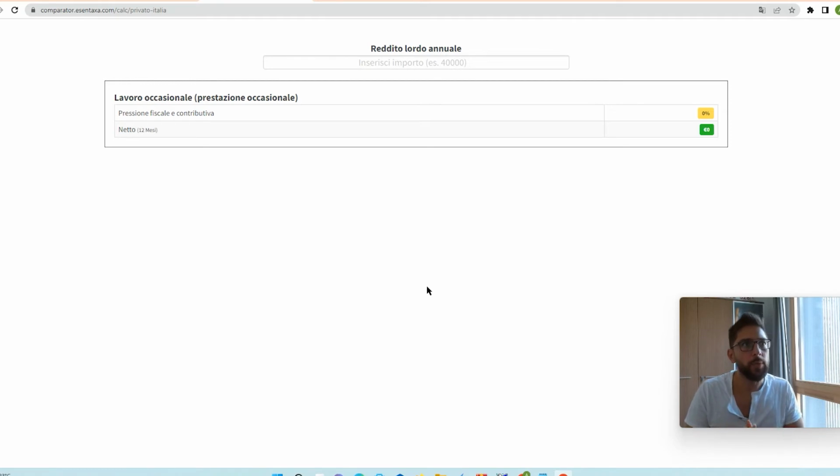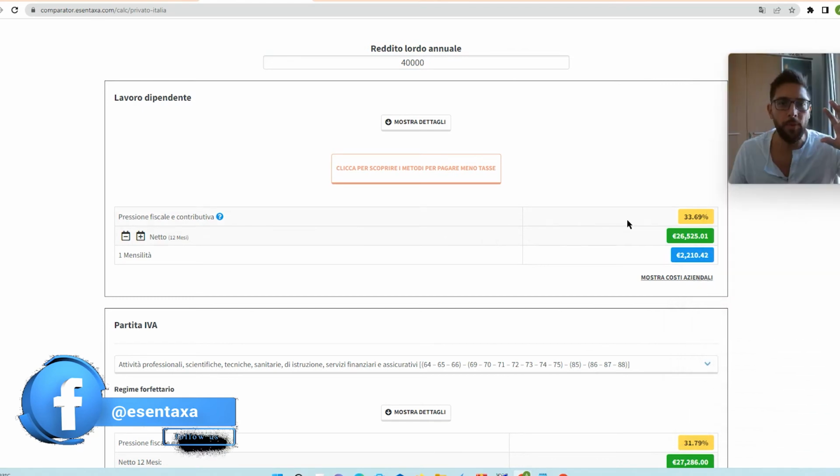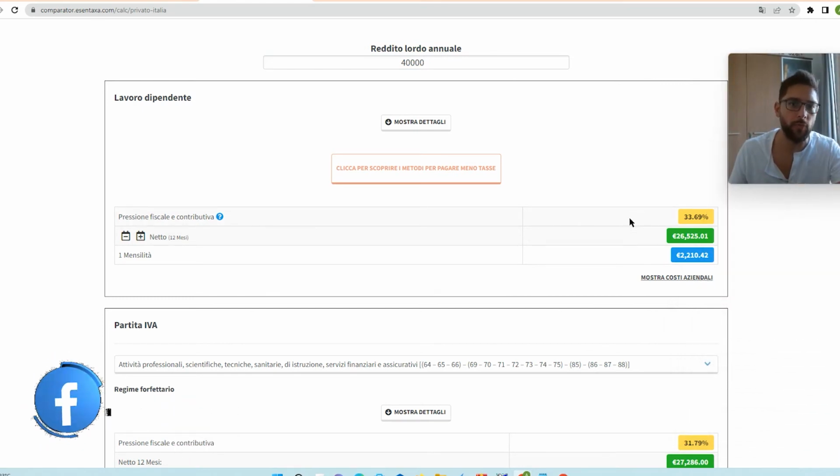It's very simple because it recognizes if you apply for the occasional works. The occasional works is when you earn up to 5,000 euro and you're basically tax-free, when you just start up your business. So we put 5,000 euro, everything is fine, 0% taxes. But if you're running a business with a bigger income, of course, a normal one, let's say 40,000, the tool automatically gives us the comparison between the payroll and the forfeit regime.